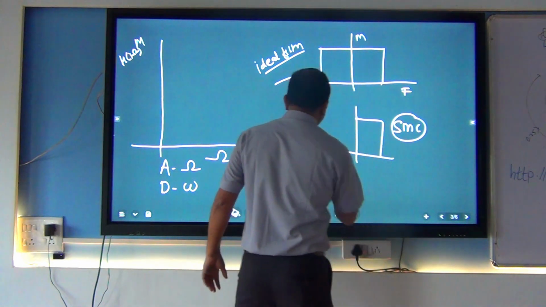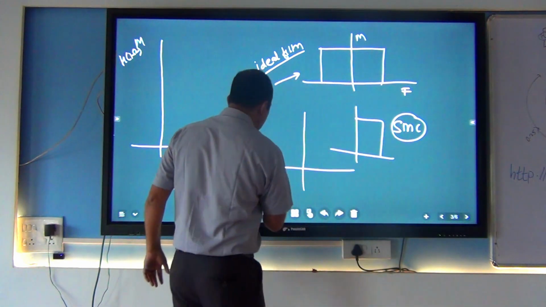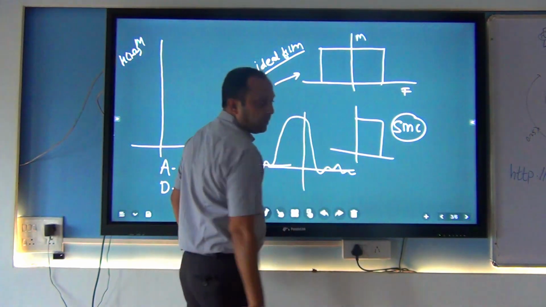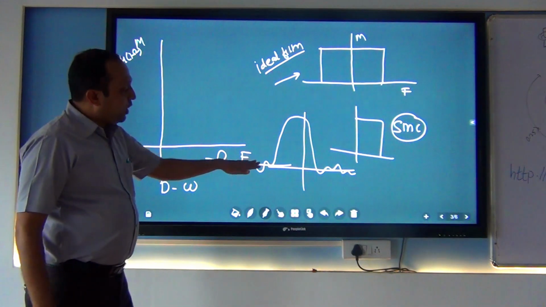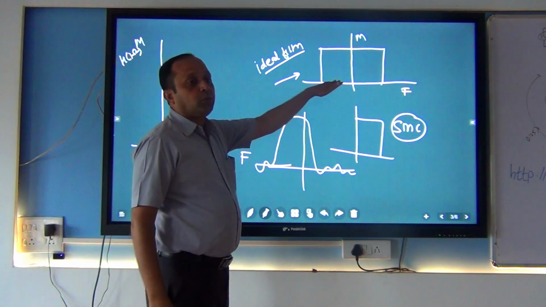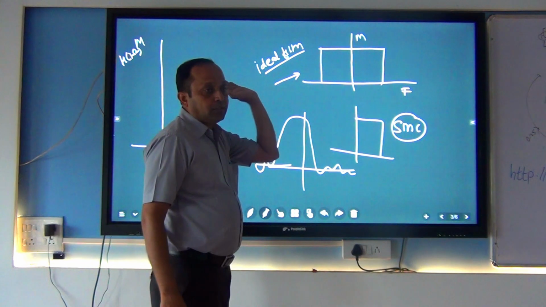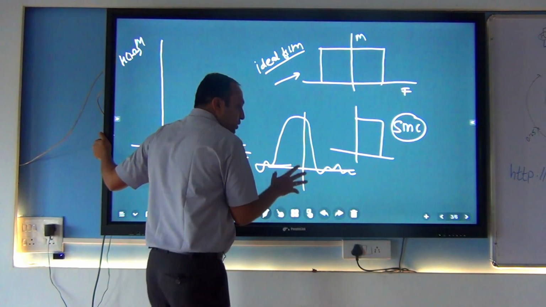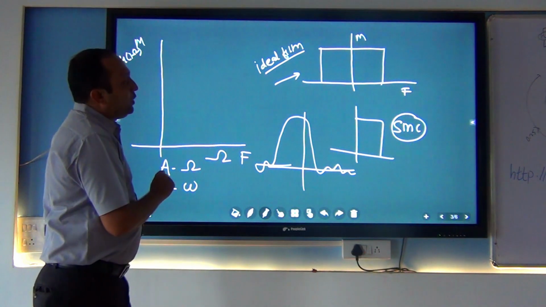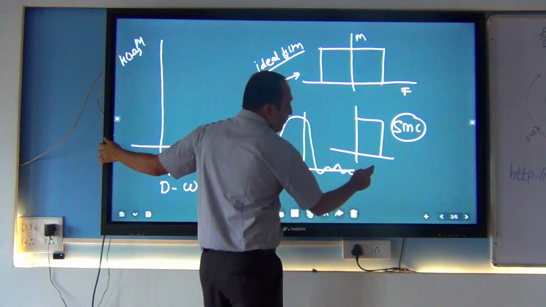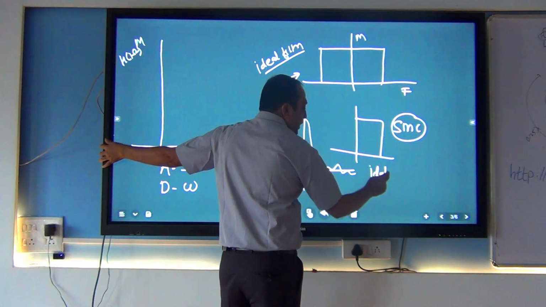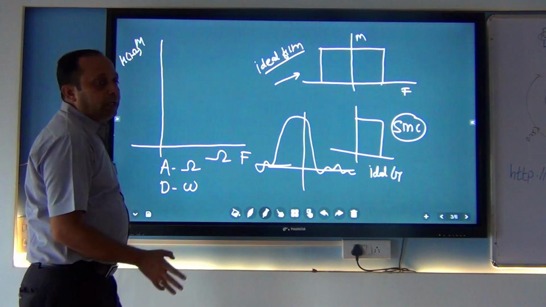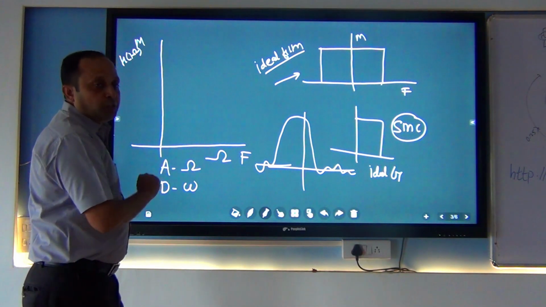So what is the sinc function? If you studied it last year, this is the response of the sinc function. When we have this sinc function, the response of the filter is this type. To design this sinc function, we have the equations. To design an ideal filter, the expected function is the sinc function. But in the practical domain, this type of function design is not possible.